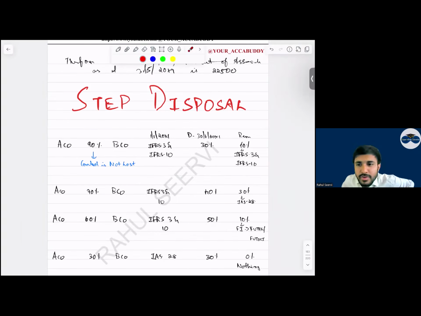Now, let us start with step disposal. So what will happen in step disposal? See, in acquisition we are acquiring the company slowly, but in step disposal we dispose of the company slowly. Now the first one is: today we have 90%, we dispose of 30. So the remaining is 60, can I say it's subsidiary to subsidiary?